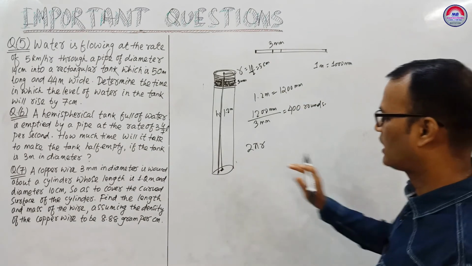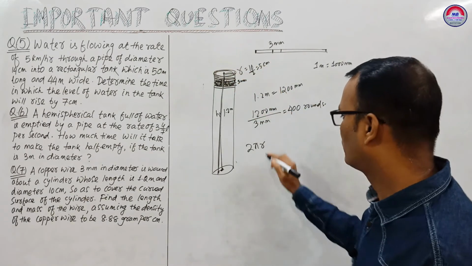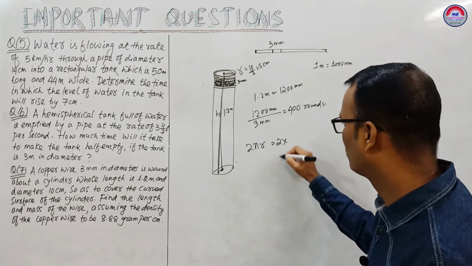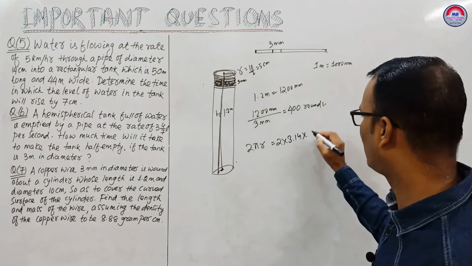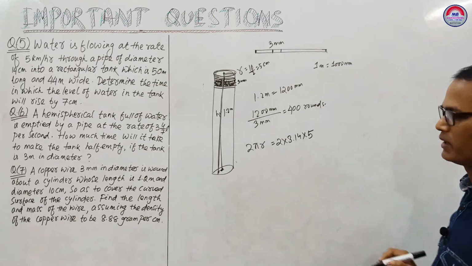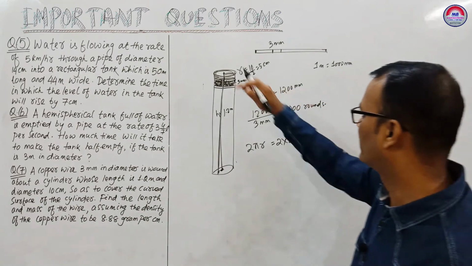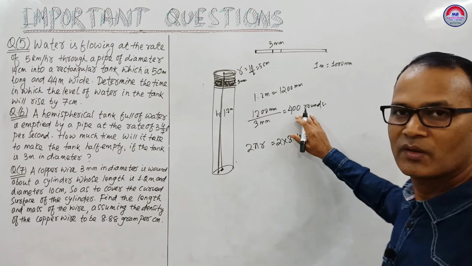Now in one round it will cover 2 pi r. So we can write 2 into pi; the decimal is given, so 3.14, into r which is 5. How many rounds are there? 400 rounds.